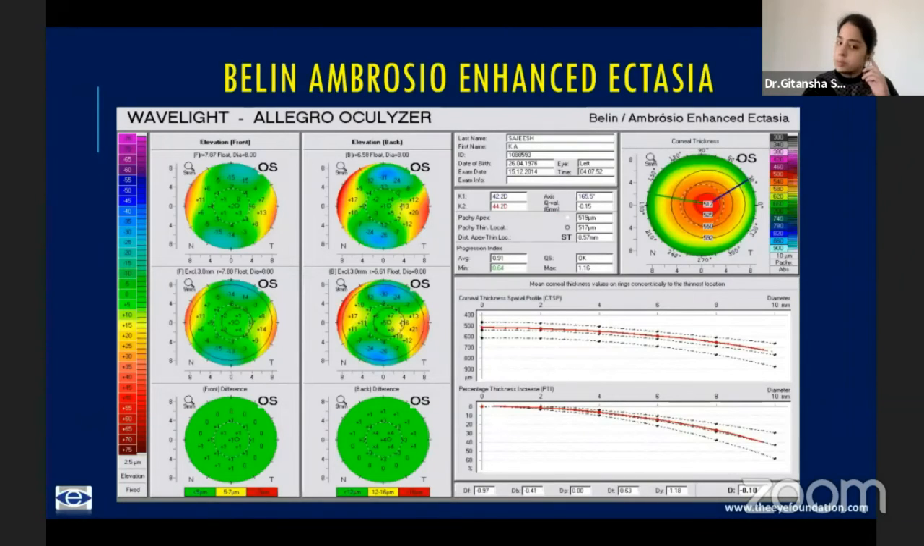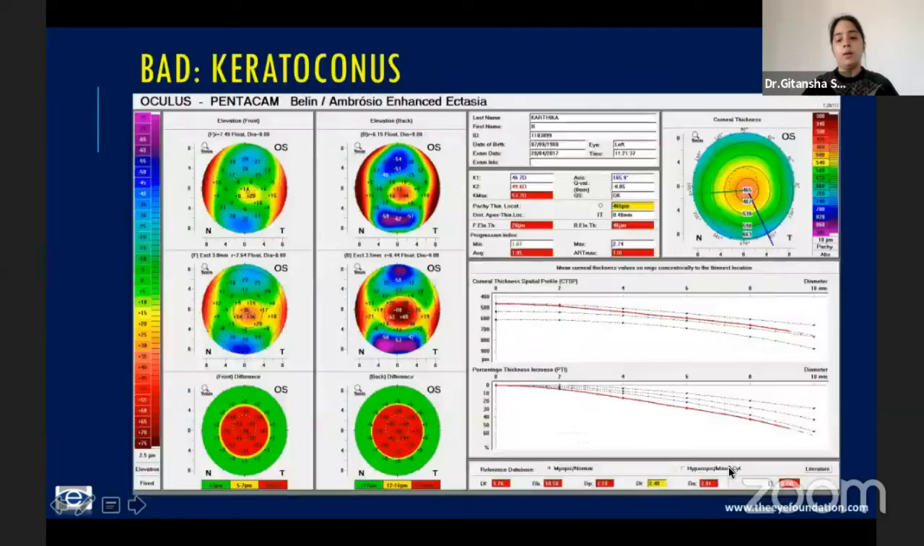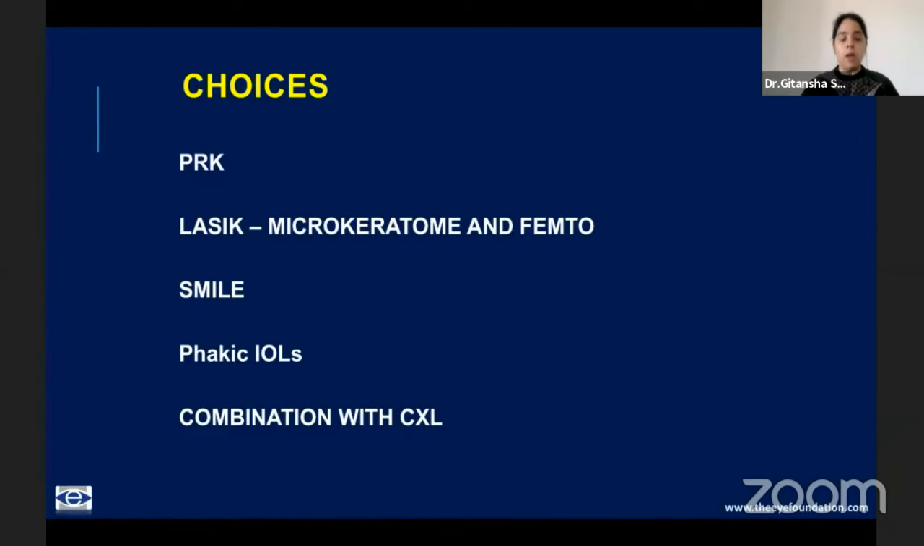The Belin display again has been discussed. So all you look for at the end is the overall D. This is an overall D of red, which is a cross red flag sign, and the patient should not undergo laser vision correction. Now, assuming you ruled out all the red flag signs, the corneal tomographies are normal.